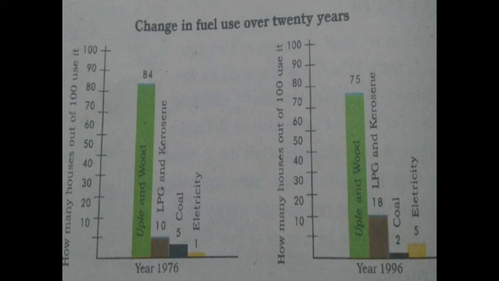In 1976, only 10 houses used LPG and kerosene, but in 1996 the number increased to 18. The use of electricity was limited to one house in 1976, but in 1996 it increased to 5. So this is about petroleum and its products.